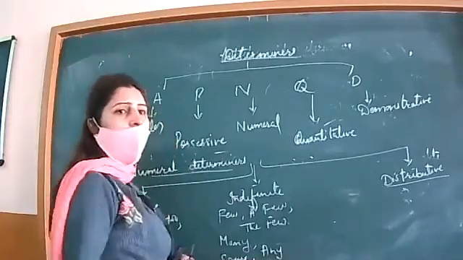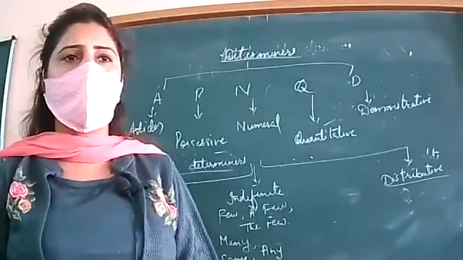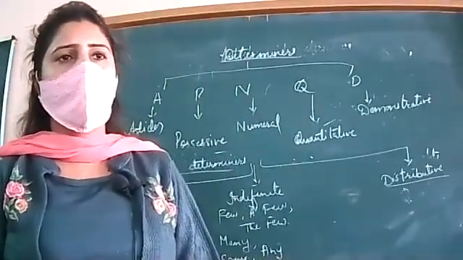Then we have all. It is used with both countable and uncountable nouns. Okay, all books, all students.